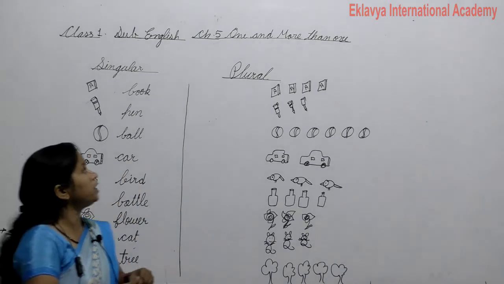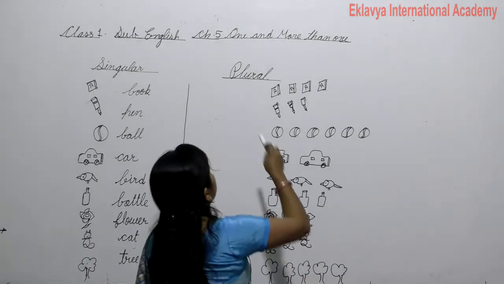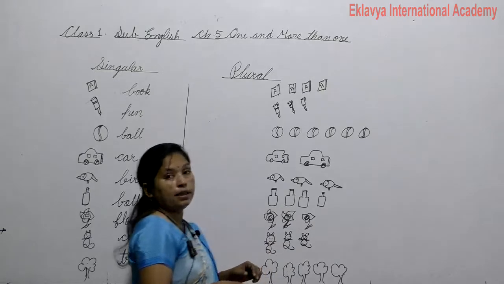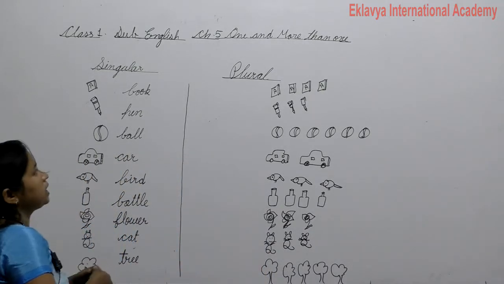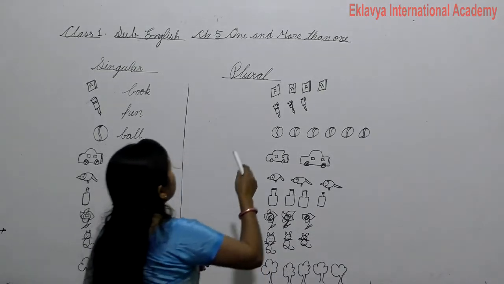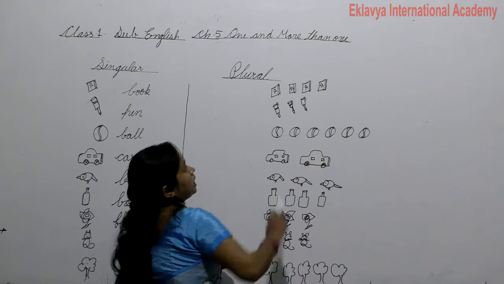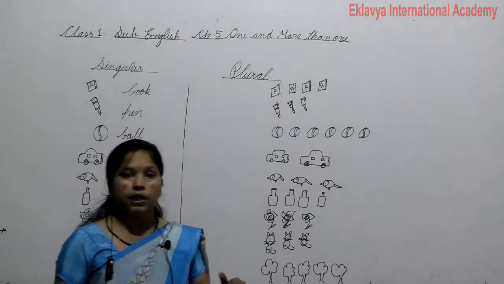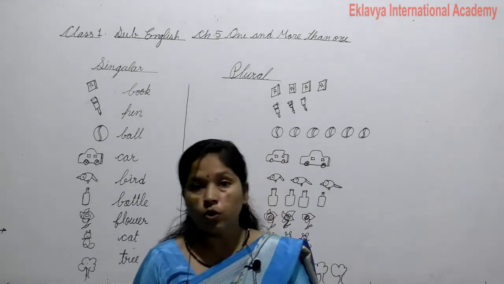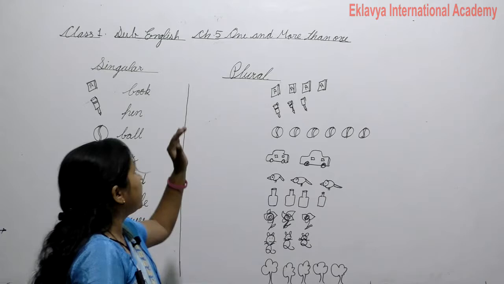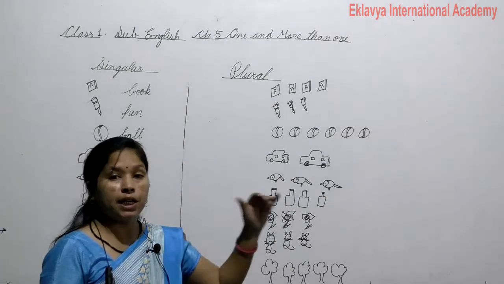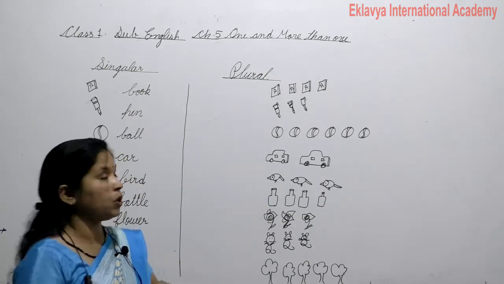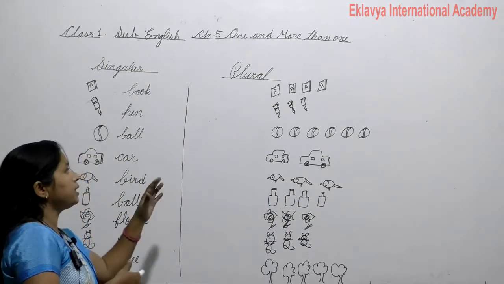So students, today we are going to learn one and more than one. Okay, this is an English topic. I repeat again, today's topic is one and more than one. A noun can be one or more than one: place, person, animals and things.